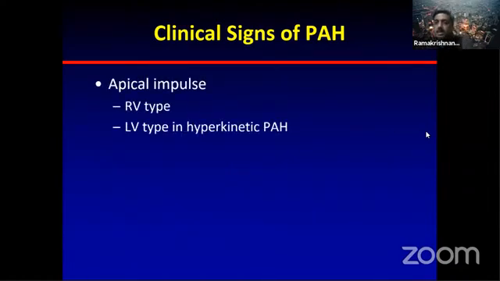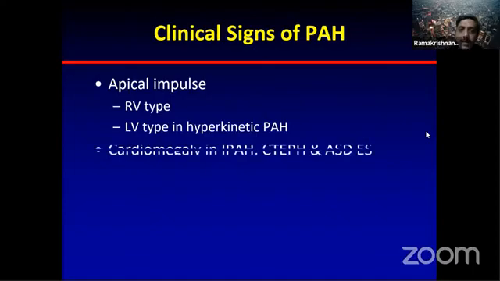So coming to the other cardiovascular examination. Apical impulse generally: there will be cardiomegaly in patients who are decompensated, generally kept in the exam, and there will be mostly an RV type of apex. If the PH is hyperkinetic, because of a high flow situation like a large VSD producing PH, there can be an LV type of apex, very rarely, mostly in children. Or if it's left heart disease producing PH, you can have an LV type of apex.